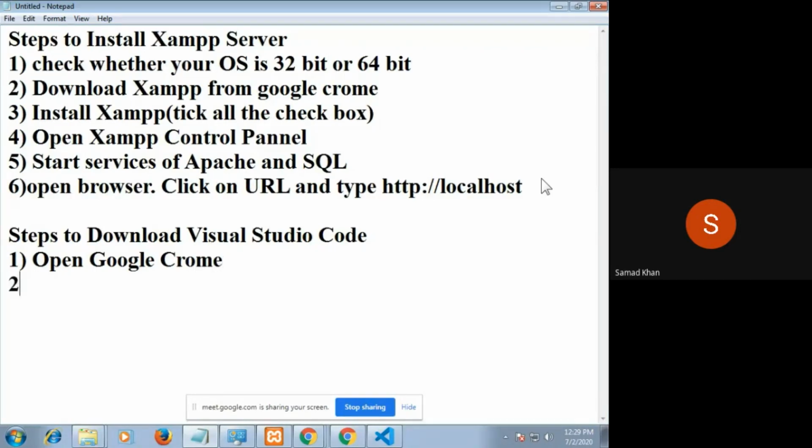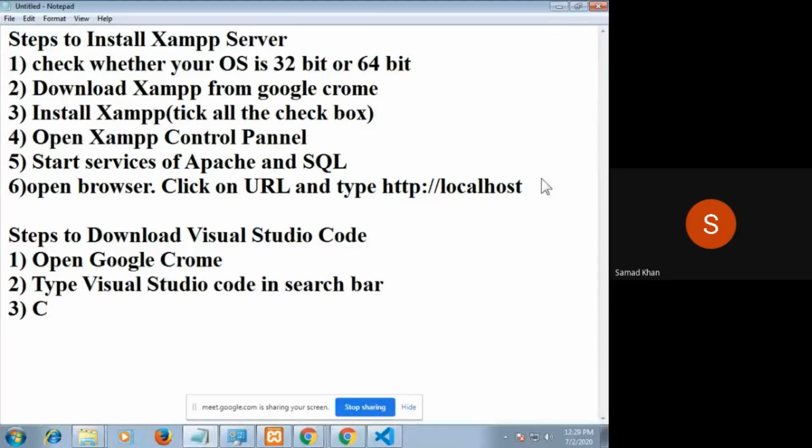Step number 2, type Visual Studio Code in the search bar.